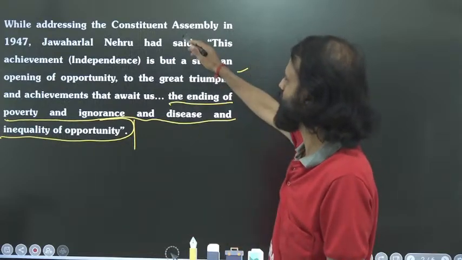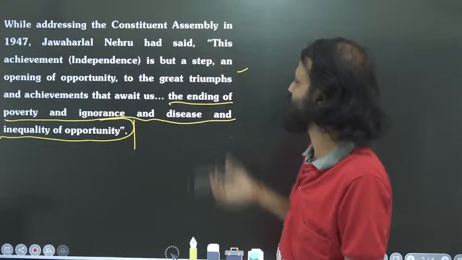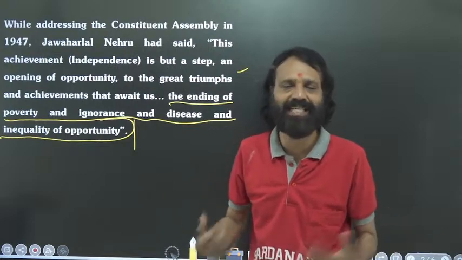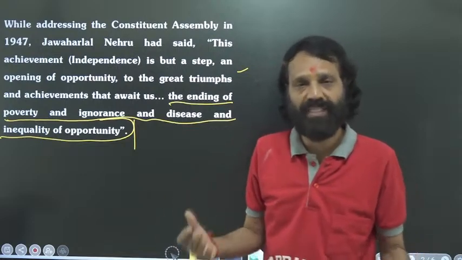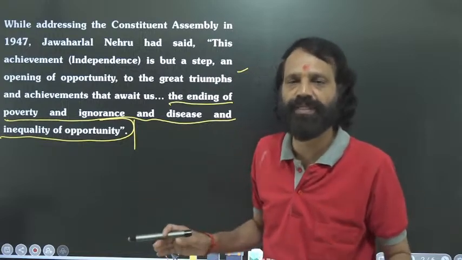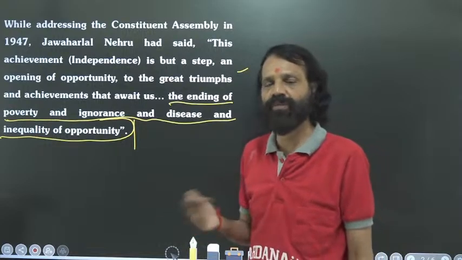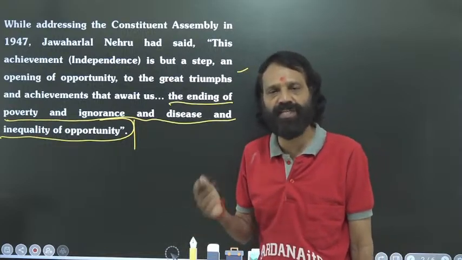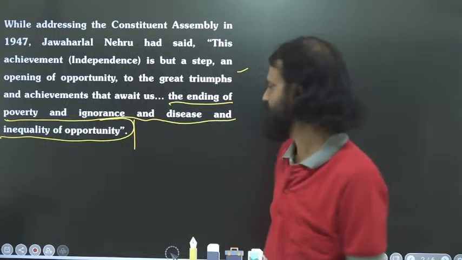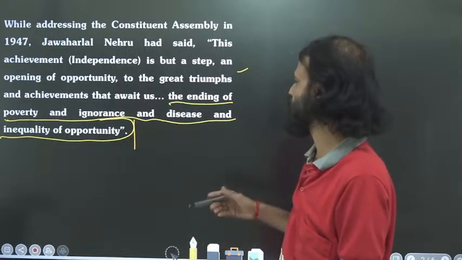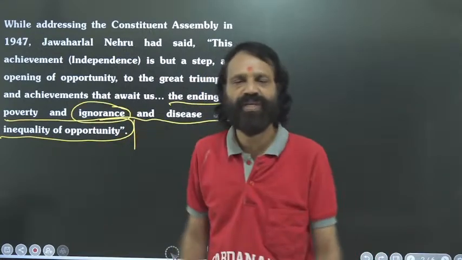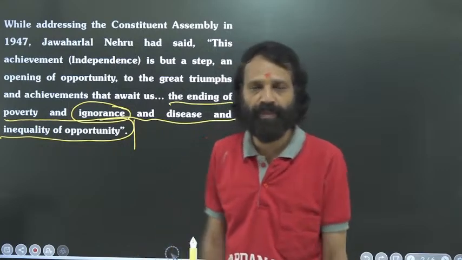What did our Prime Minister emphasize? The Prime Minister emphasized that our country must attain overall success at every level. The overall success at every level we can attain only when we remove poverty. Poverty we can remove only when we implement strategies by which we can increase food production in our country. At the same time, we also wanted to remove ignorance. Ignorance can be removed only when we give proper education to our people or citizens.